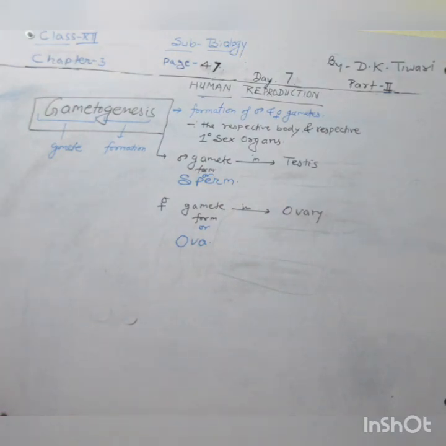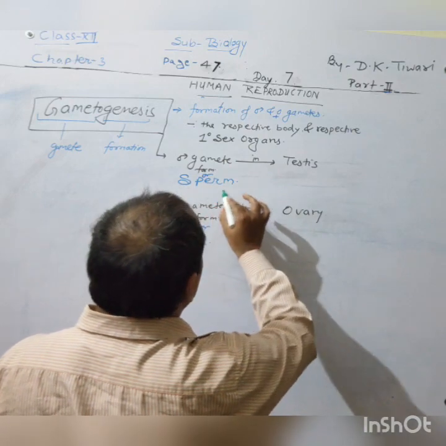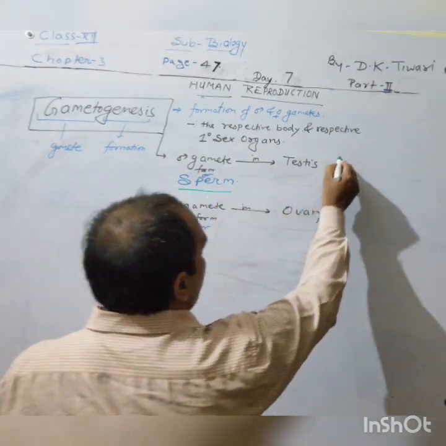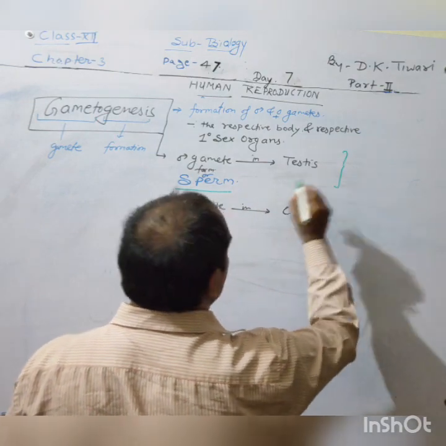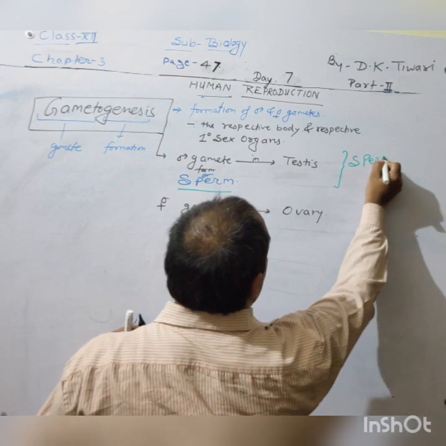Now, to see the things more here, what are there? The formation of gamete in the testis, where the gamete is the sperm, is called spermatogenesis.